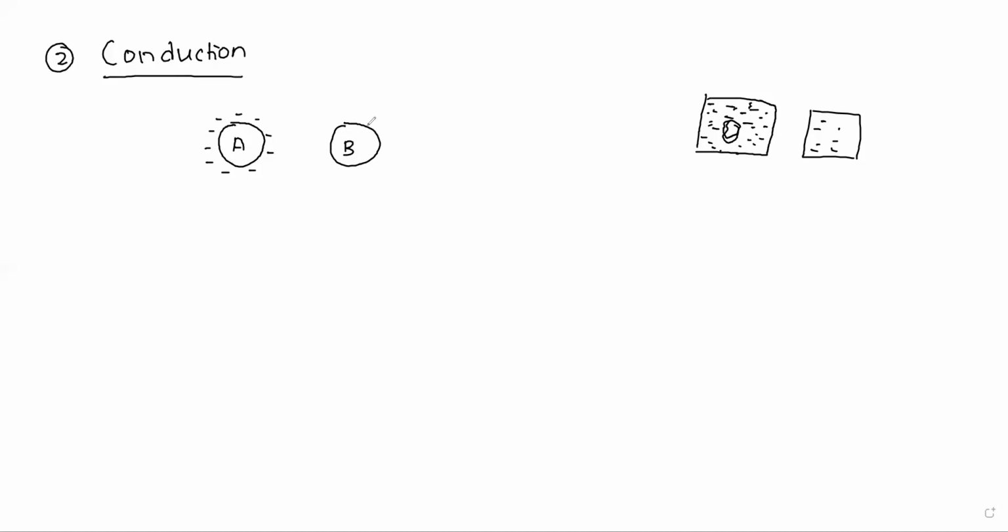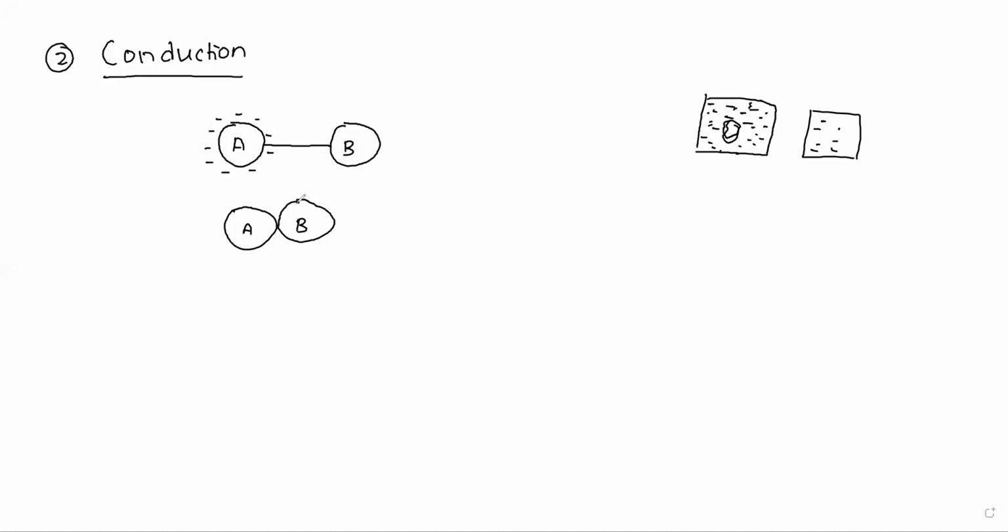So now what will you do? You either connect them with a conducting wire, or you bring these two conductors in contact. The wire should also be a conductor. Either you connect a wire between these two conductors A and B, or you bring them in contact. Now these electrons get transferred to the other conductor. Hence, both the bodies get charged. Did you understand the process of conduction?